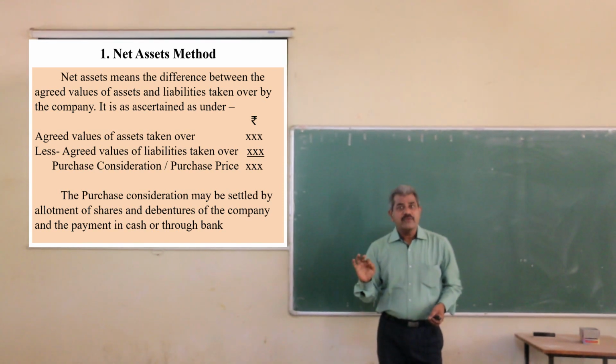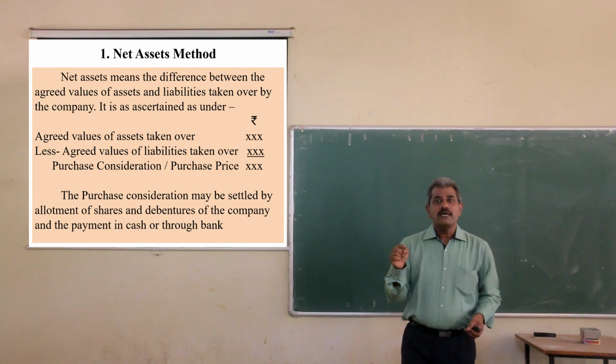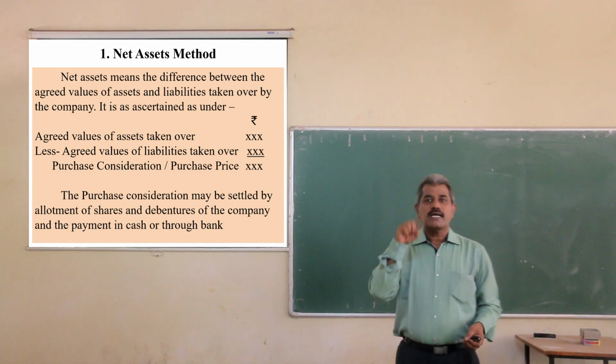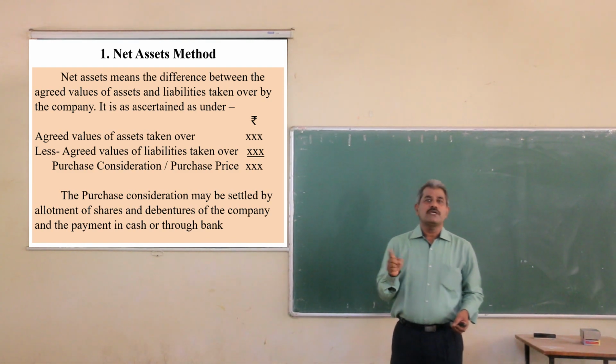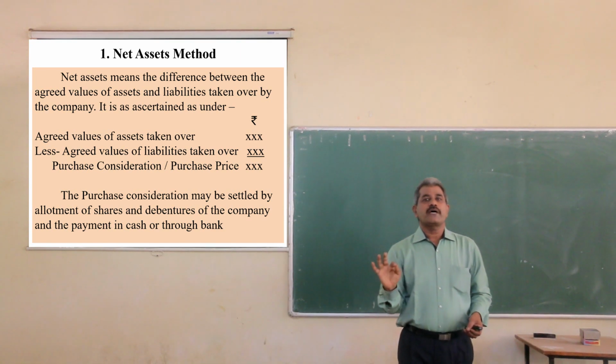So the formula is: assets taken over at agreed values minus liabilities taken over at agreed values is equal to purchase